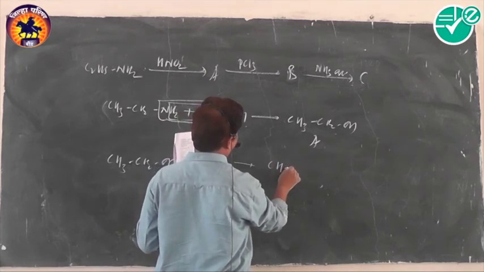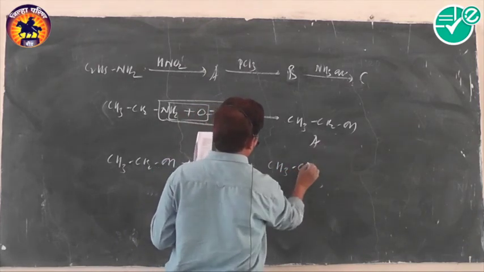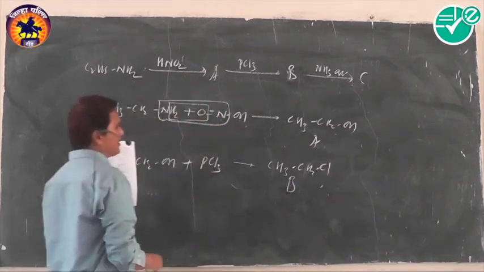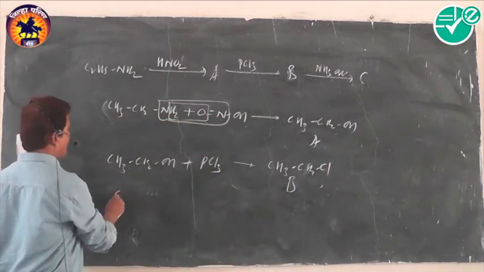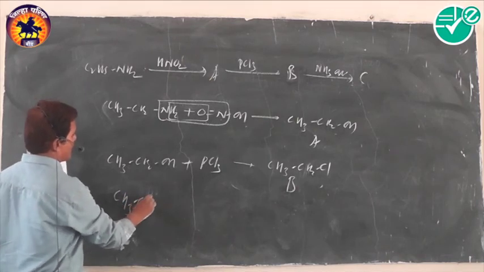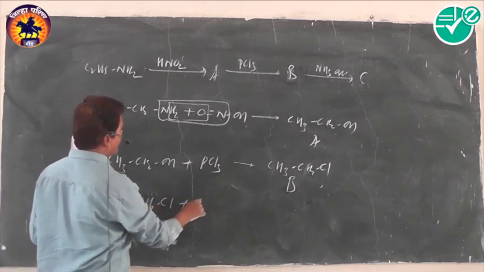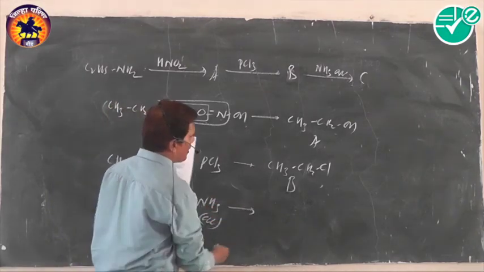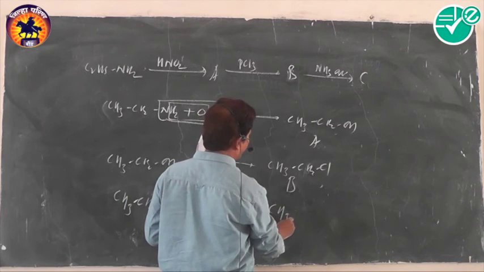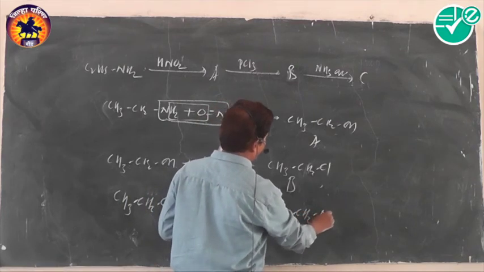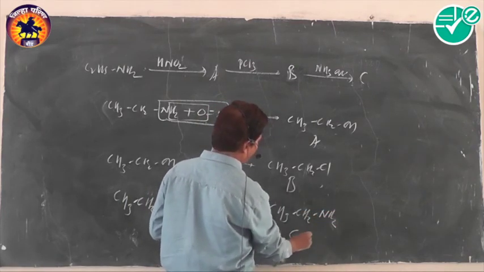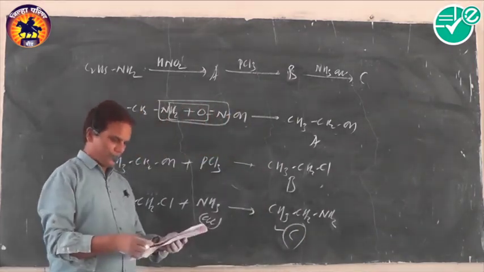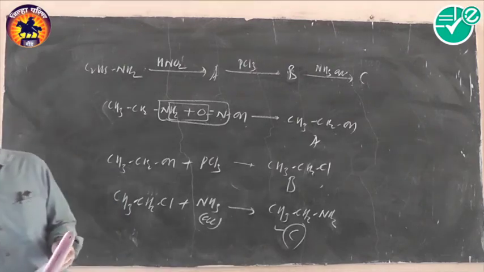It is a nucleophilic substitution reaction, and we get ethyl chloride as B. This ethyl chloride when again reacted with alcoholic ammonia forms ethylamine. That is C. C is the correct answer.